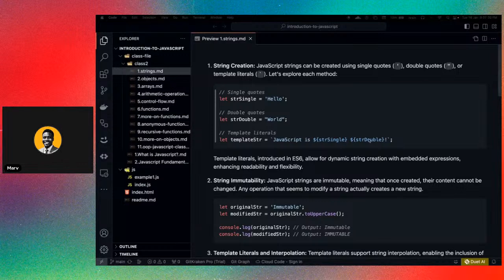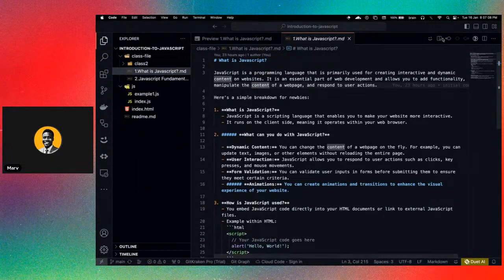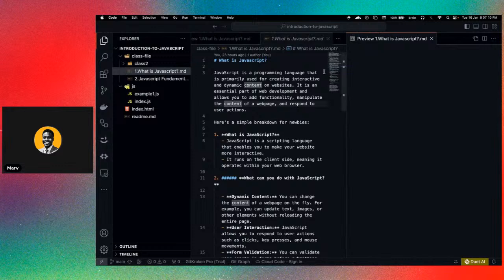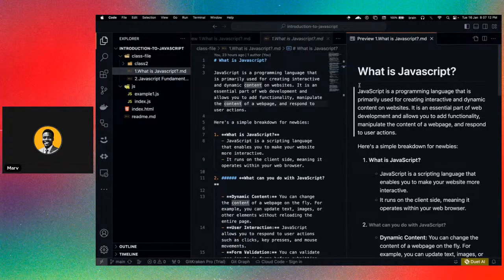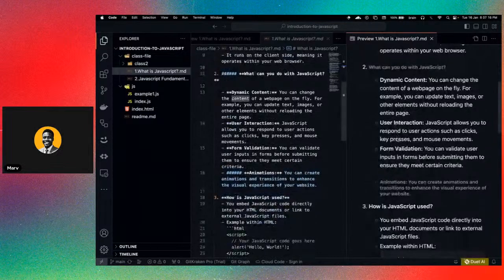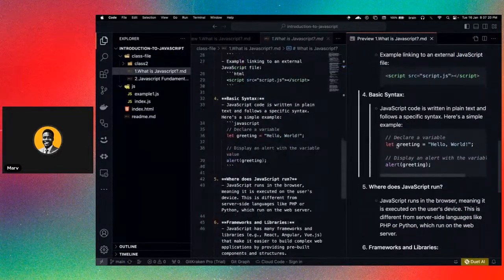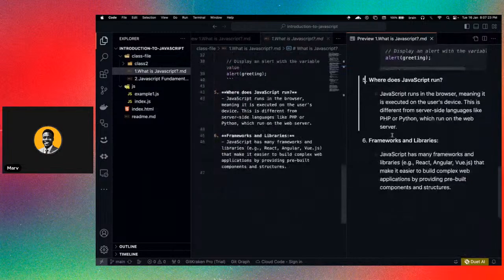Okay, so 806, let's continue. Yesterday, we were able to cover a couple of areas. We covered JavaScript, right? So we understood what JavaScript is and how it is meant to function. We mentioned that you can use JavaScript on the front end, on the back end, and we also tried a couple of examples.